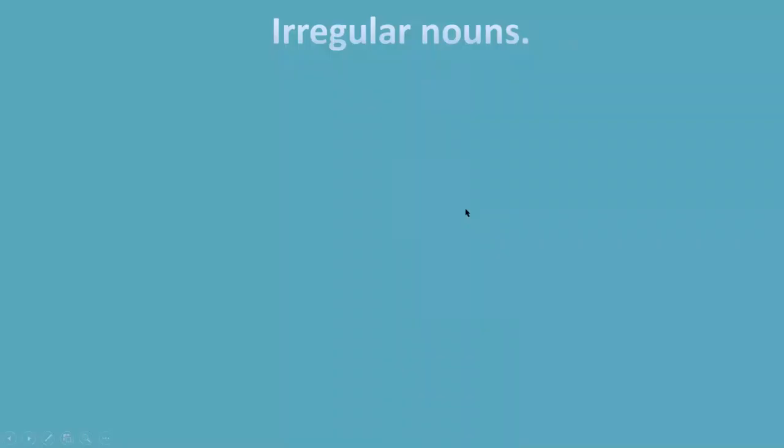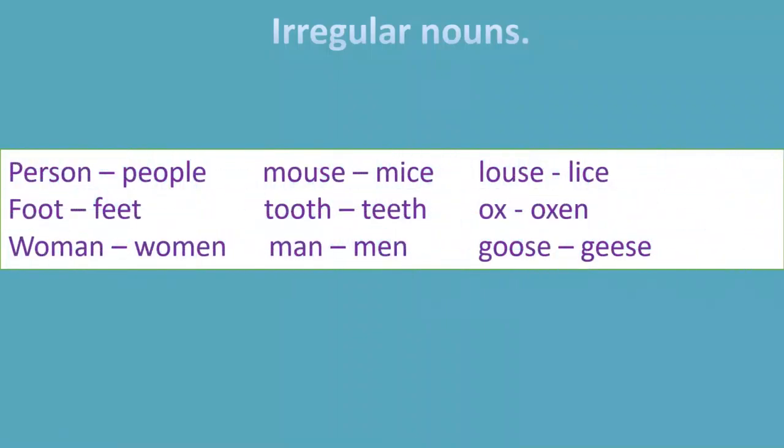So there are some irregular nouns in English, okay? And their plural form cannot be made by just adding s or es to the singular noun, okay? To change them into plural, we have to change the word itself. For example, person, right? To make the plural form of person, we have to change it into a different word. People, foot, feet, woman, women, mouse, mice, tooth, teeth. Okay, these are the most commonly used irregular nouns in English.